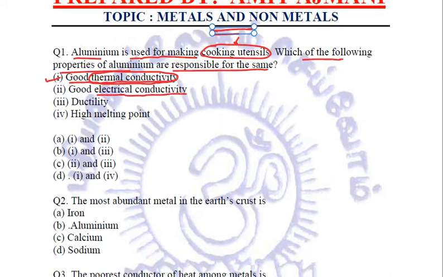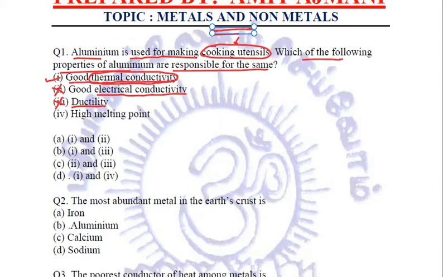For cooking, we do not require electricity. So even if aluminium is a good conductor of electricity, for cooking utensils, this property is not required. Third property is ductility. Once again, ductility is conversion into wires. In cooking utensils, we are not converting aluminium into wires, so this property is also not required.